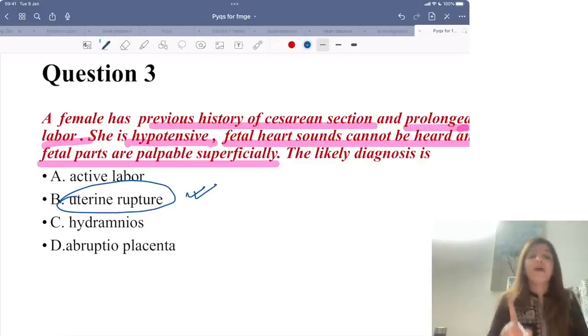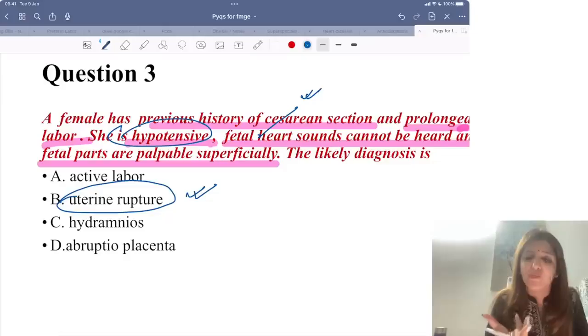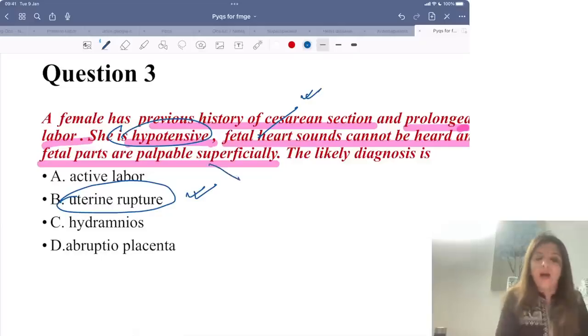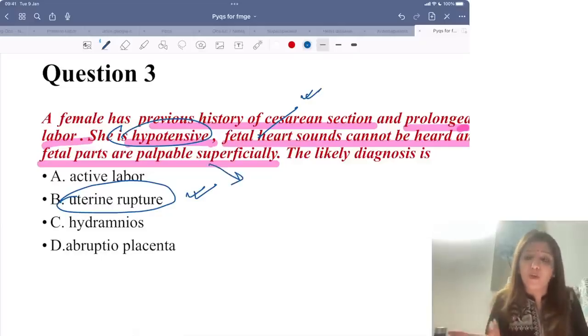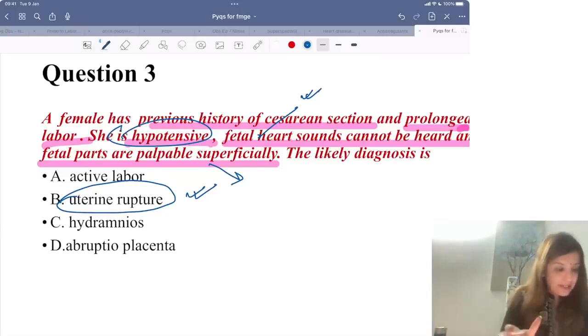Yes. Now, why cannot it be hydramnios? Hydramnios का मतलब है excessive amniotic fluid. जब excessive amniotic fluid है तो fetal heart sounds नहीं सुनाई देंगे, agreed. लेकिन polyhydramnios के केस में patient hypotensive क्यों होगी? Right? Why is she going into shock? Number one. Why are they saying fetal parts are felt superficially? राइट? हाइड्रामनियोस का मतलब है कि आप फीटल पार्ट्स फील ही नहीं कर पाओगे, सुपरफिशियली तो दूर की बात. क्लियर टू ऑल ऑफ यू? यस.